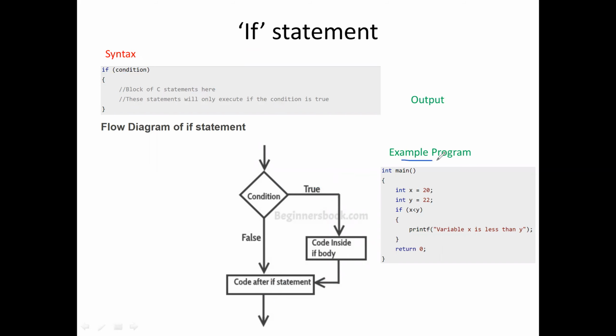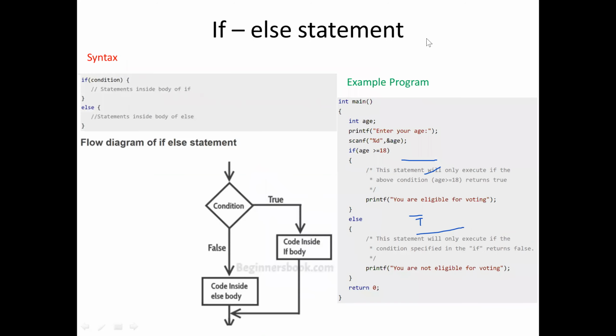For example, I have given a simple main program like that. Here we check the condition: 20 is less than 22. Yes, the condition is true, so it will execute this statement. Okay, any doubts, students can ask me in between.